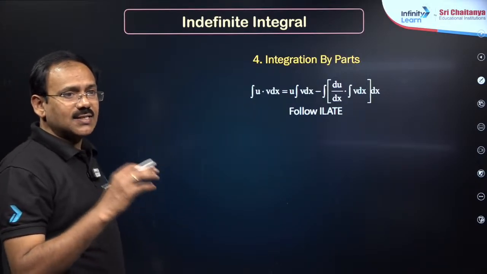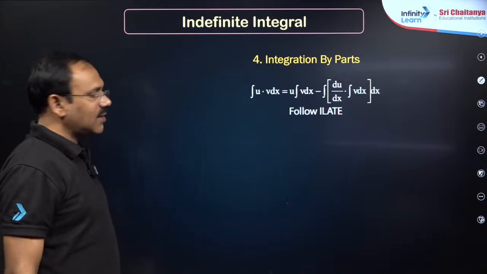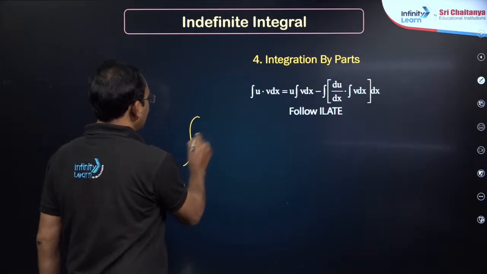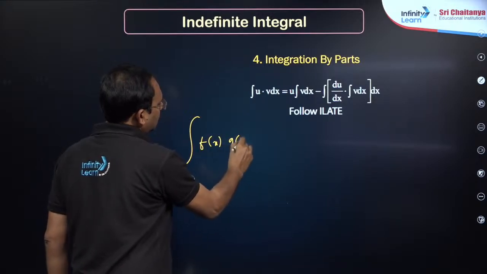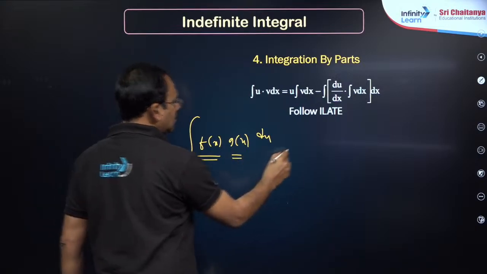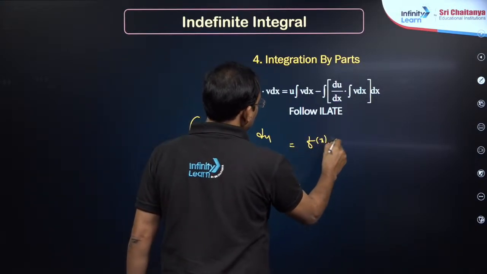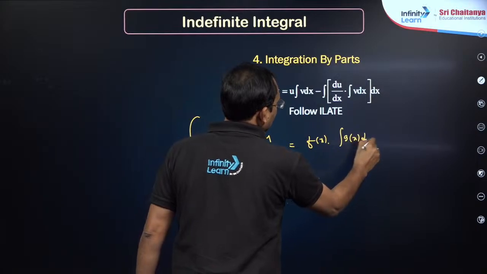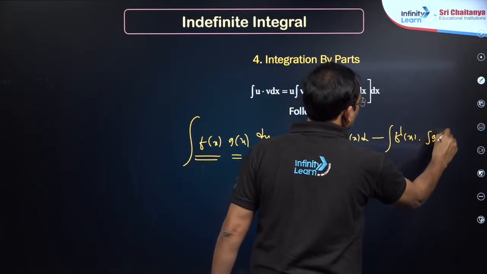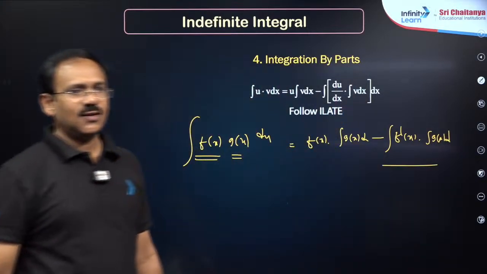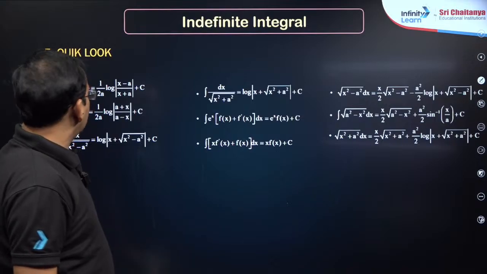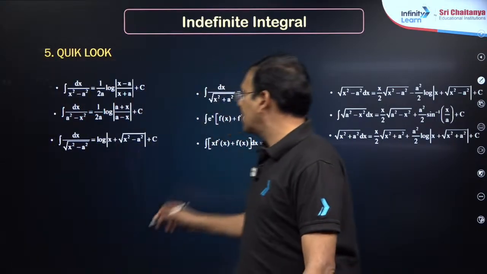If you take something as t, my dear friends, we call it method of substitution, which is very lengthy. Integration by parts means integral f of x into g of x dx. By ILATE, you take one of the functions as f of x, the other is g of x. So now f of x into integral g of x dx minus integral of f dash x into whatever integral you got, that will be here, dear students. Next, these are standard formulae again written here.